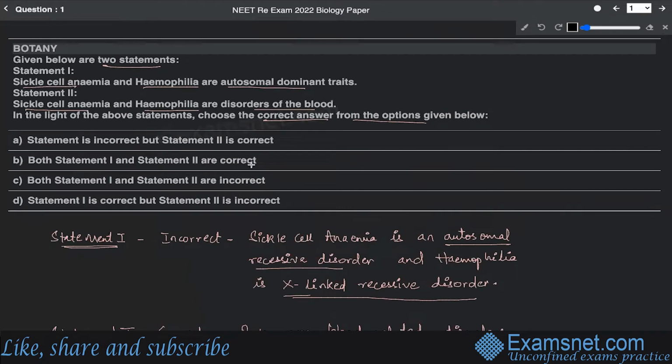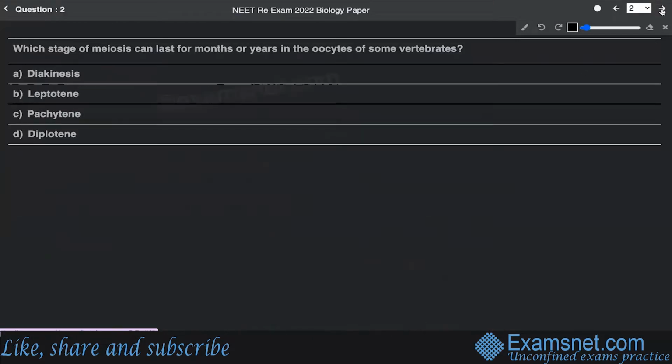So that's why we can say that statement 1 is incorrect and statement 2 is correct. Out of all the options that you can see, the first option, which says that statement 1 is incorrect but statement 2 is correct, is the correct answer. That means option A is the right answer. Now question number 2.